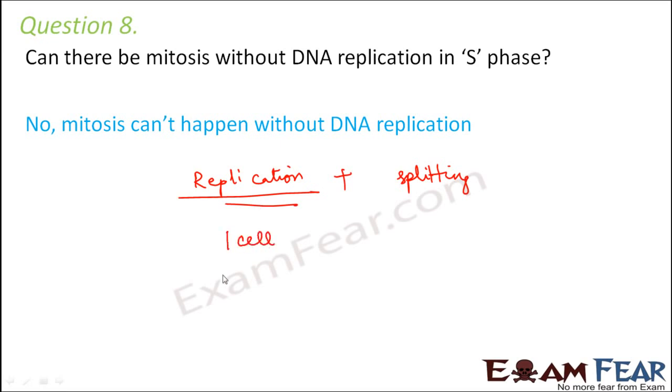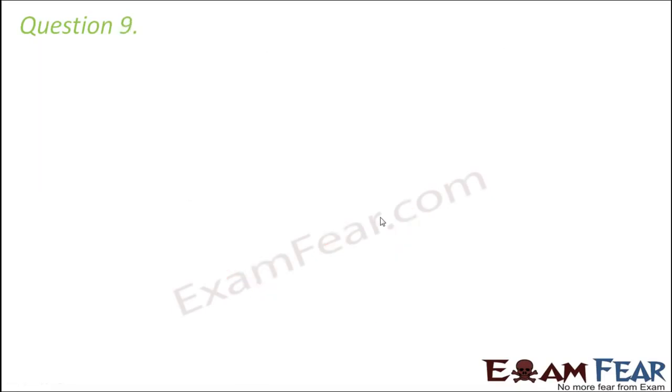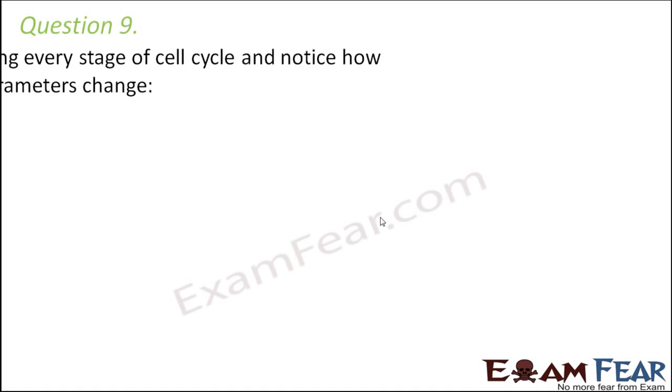If you have one cell, this cell will have some DNA. But when this cell forms two daughter cells, 1 and 2, you need to give DNA to 2 and you need to give DNA to 1. So you need two copies of DNA. So DNA replication is a must for mitosis to take place. Because if there is no DNA replication, then this DNA can either go to 2 or it can go to 1. Right? Okay.